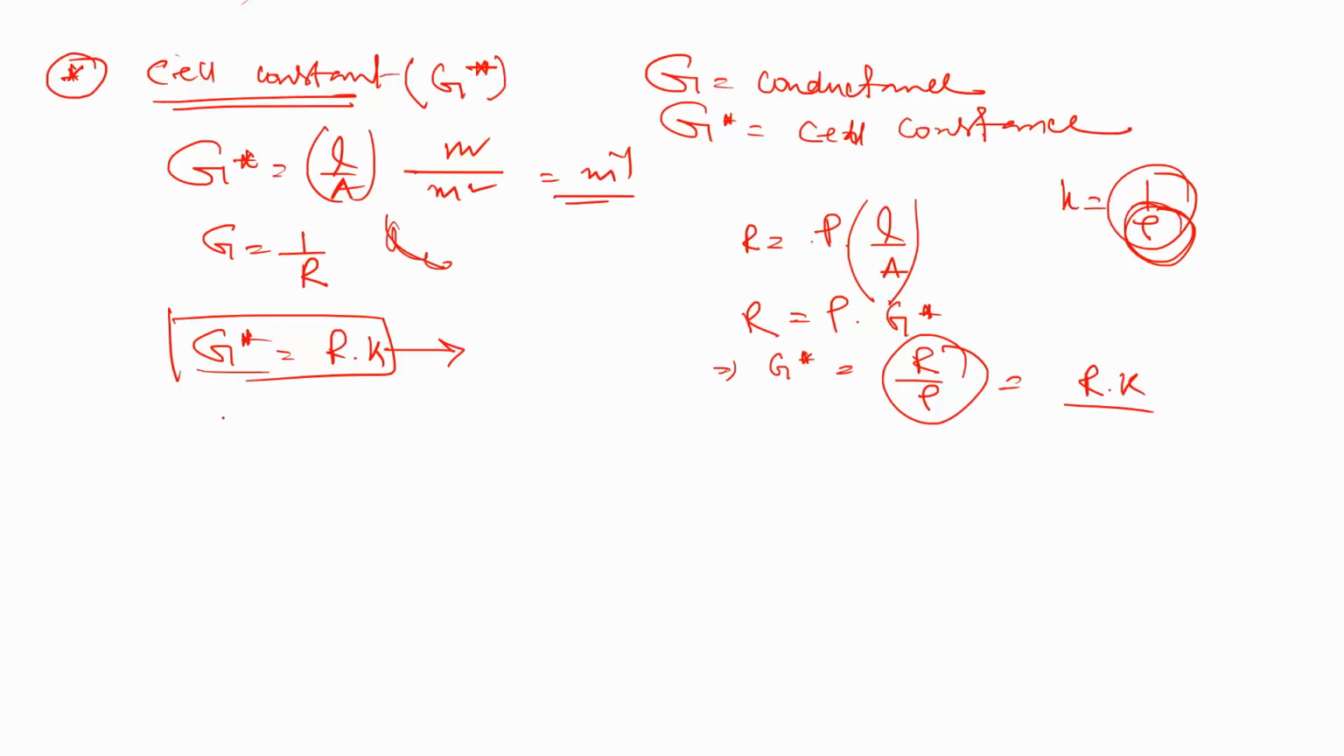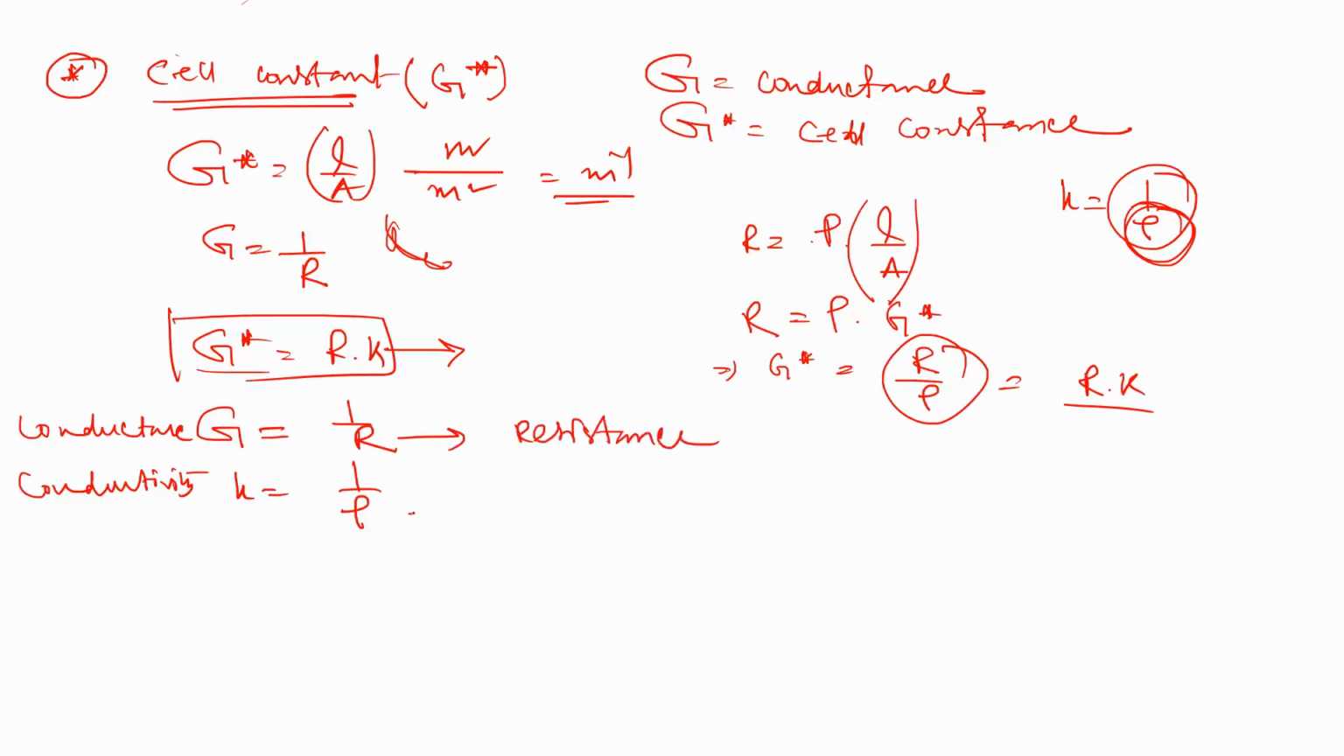So basically what is happening here? Conductance G equals 1 by R, so this is the conductance. And the conductivity K equals 1 by rho. R is for the resistance and rho is for the resistivity. So the cell constant G star equals R into K, where K is the conductivity and R is the resistance.